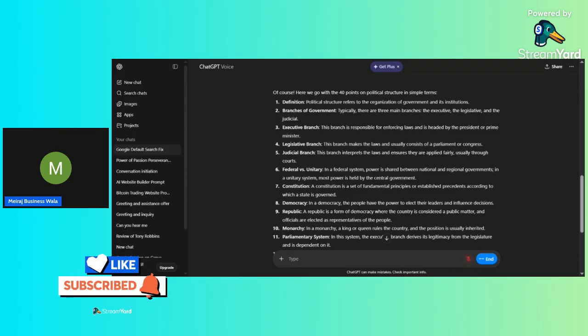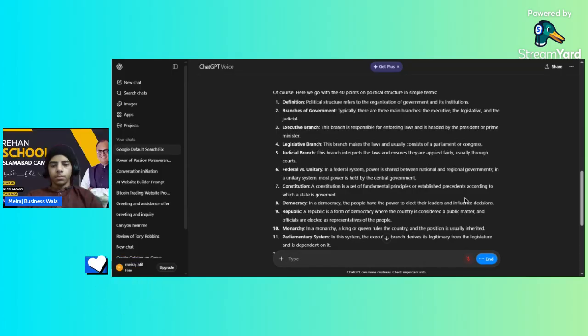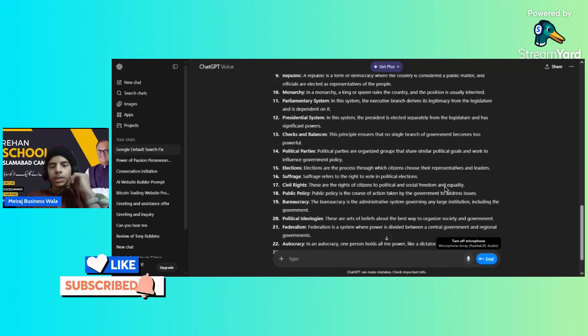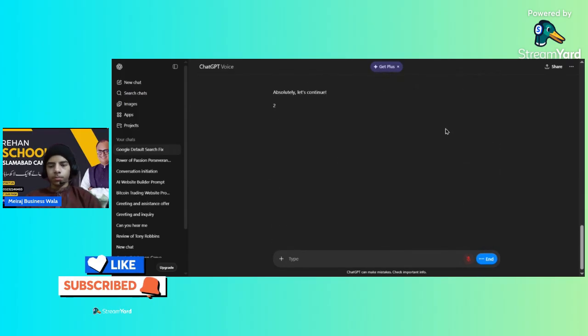20, political ideologies. These are sets of beliefs about the best way to organize society and government. 21, federalism. Federalism is a system where power is divided between a central government and regional governments. 22, autocracy. In an autocracy, one person holds all the power, like a dictator. 23, oligarchy. An oligarchy is a form of government where a small group of people have control. Absolutely. Let's continue. 24, theocracy.